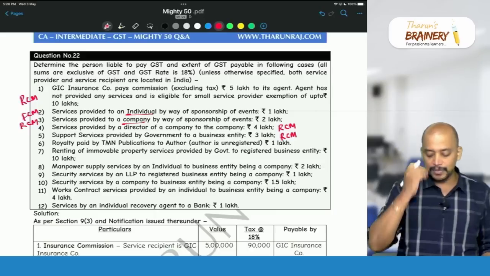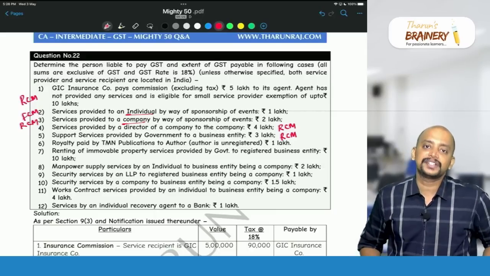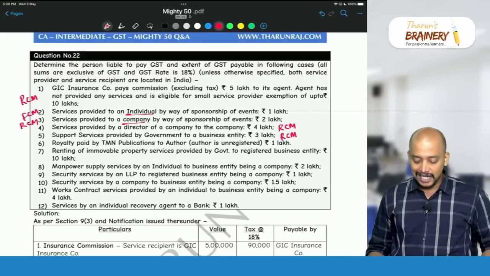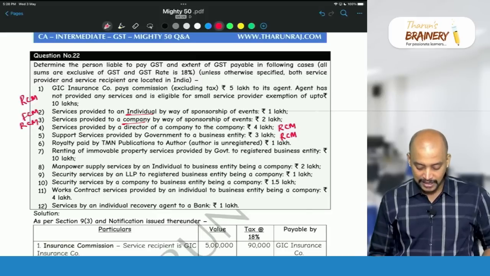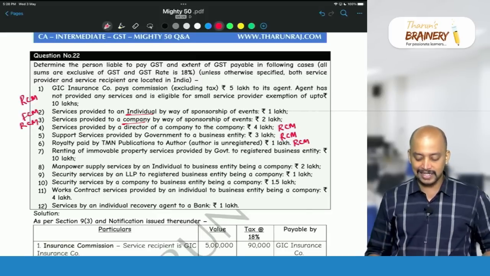Royalty paid by TMN publication to author. The author is unregistered. So in case of copyright services in relation to original literary works, liability to pay GST is on the recipient. So liability to pay GST is on the publisher, in this case under RCM.